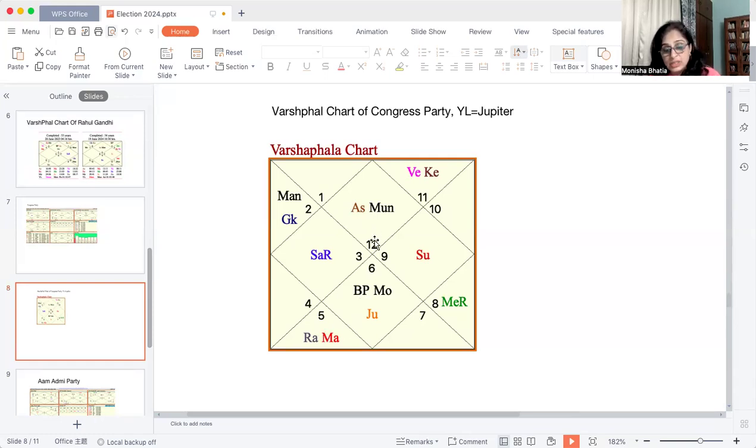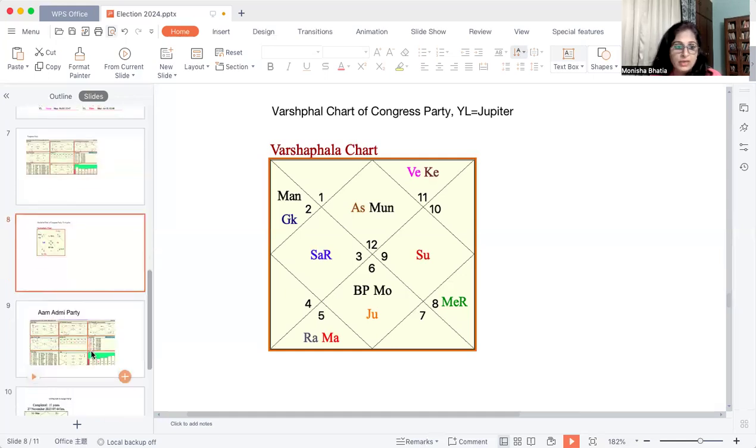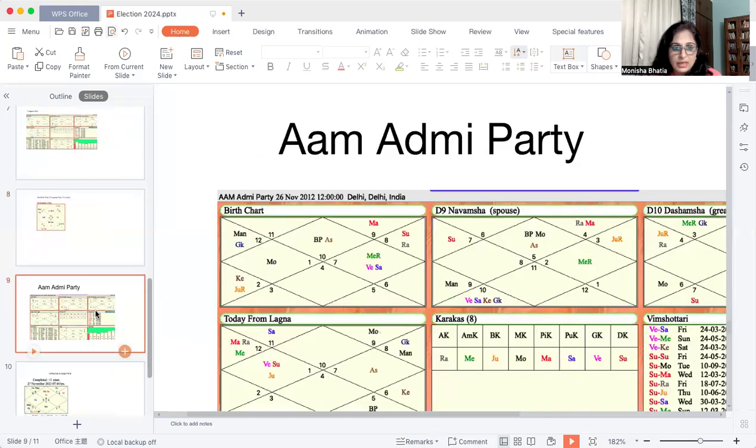So the Muntha is powerful, the Muntha Lord is powerful, the Ascendant is powerful, the Ascendant Lord is powerful, and Jupiter, the year Lord, is powerful. So this is a very promising situation I see for the Congress Party. Now let's see the Aam Aadmi Party's chart.